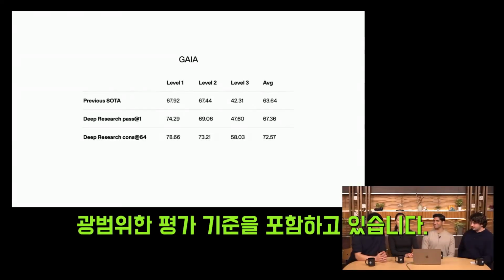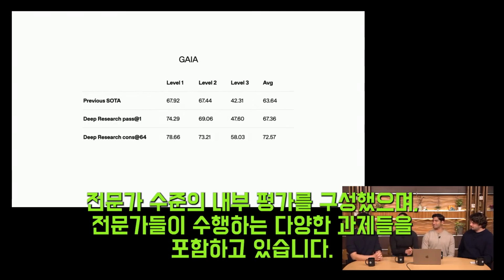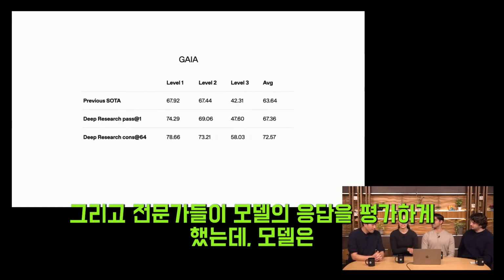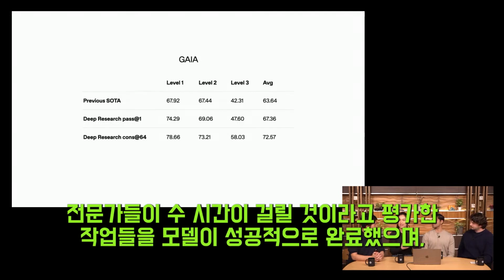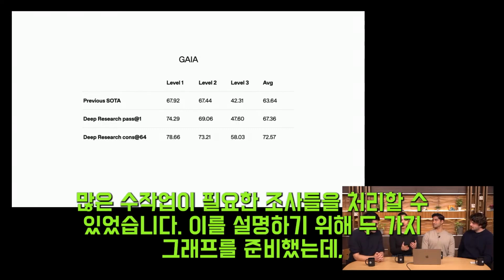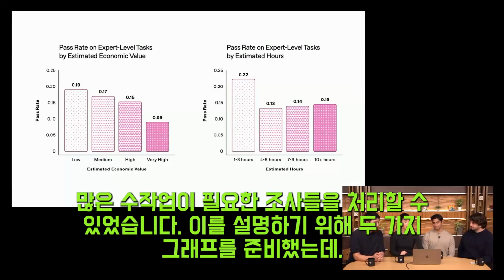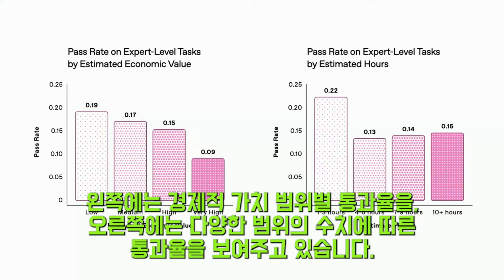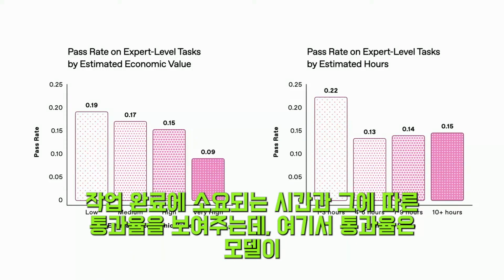Yeah, for sure. So we also put together some expert-level internal evals, and we have a range of tasks that experts would do in their jobs, and we had the deep research model answer them, and then have the experts rate the responses. And the model was able to complete tasks that the experts said would have taken them hours, and a lot of manual investigation. So we have 2 graphs to illustrate this. On the left, pass rates for different estimated economic value ranges, and on the right, pass rate for different ranges of number of hours to complete a task.